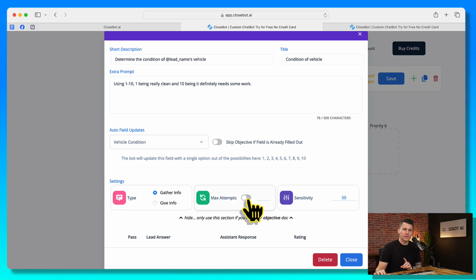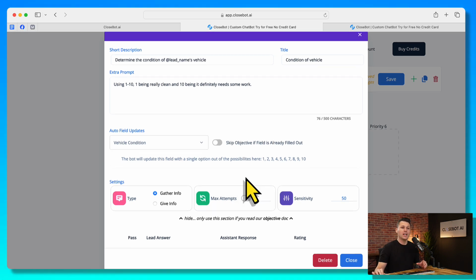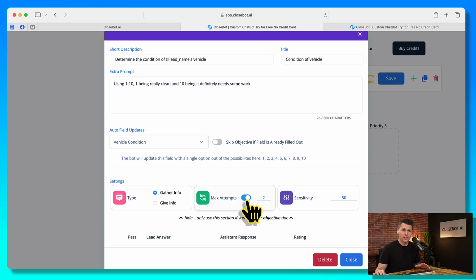Now, if you turn this off, and this may be counterintuitive because at first I was like, oh, if I leave it off, it's not going to ask multiple times. However, if you turn it off, it will ask an infinite amount of times until it gets the correct information or an answer that is deemed acceptable for you. So again, that is what this max attempts toggle switch is. I would leave it on 2 unless it's absolutely critical information that you need when qualifying a lead.